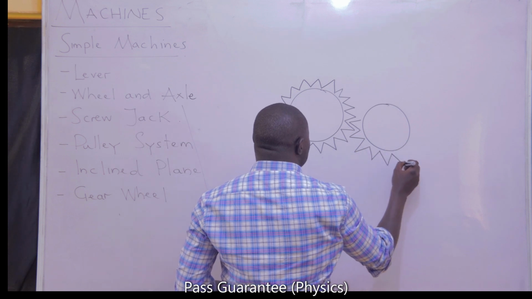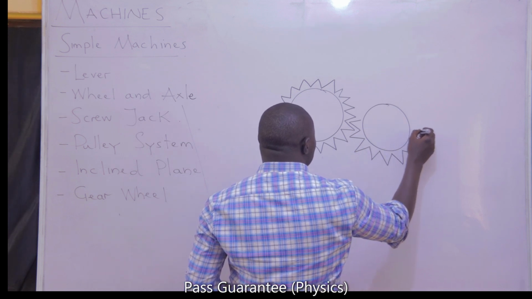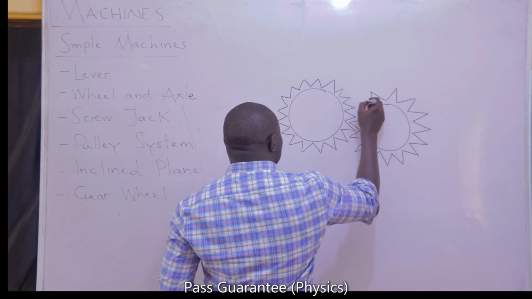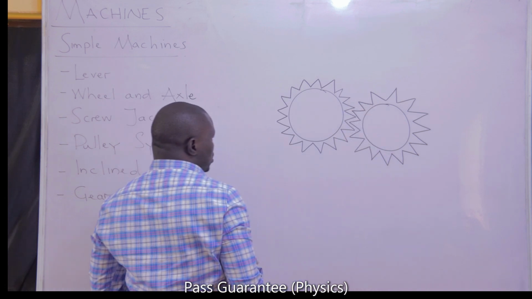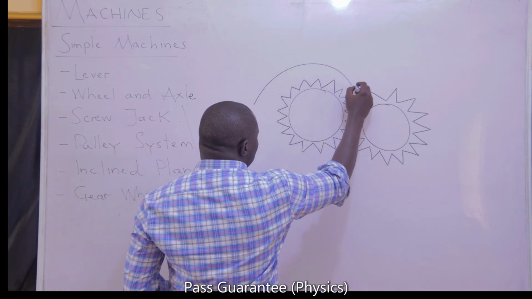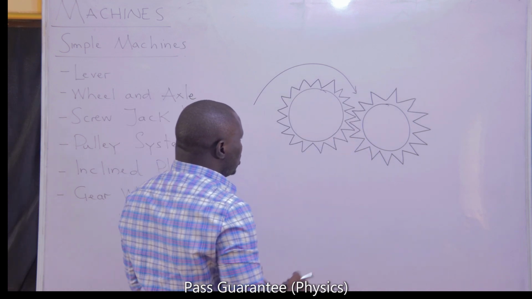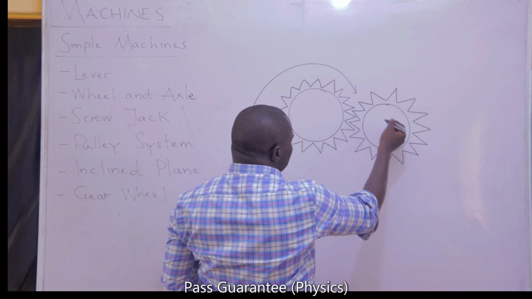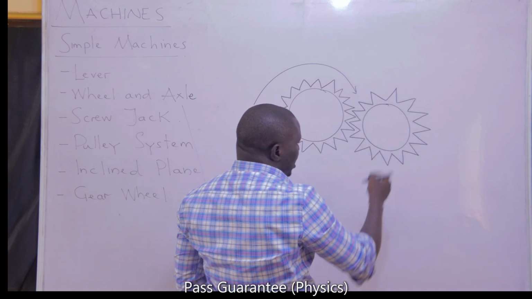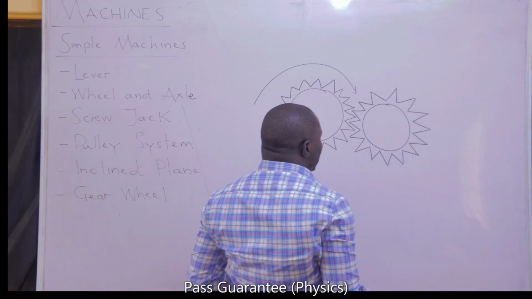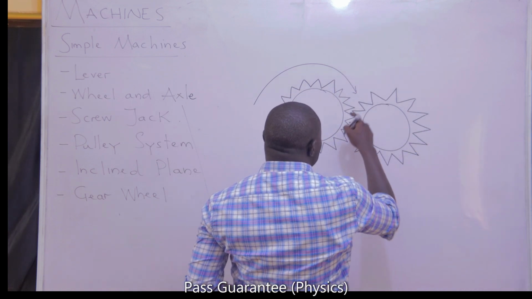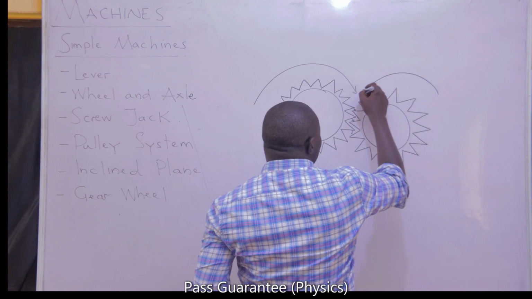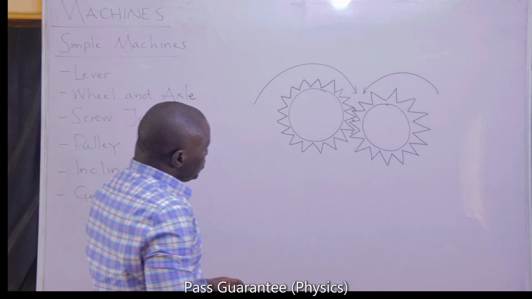What we use gear for most times in machines is to transmit motion from one object to another. When a gear rotates in a particular direction, because the teeth are connected, it is possible for them to continue to transmit the motion to the other gear. There can even be a connection of up to 3, 4, 5 gears. Knowing fully well that when this rotates, the connected edges will help to drive the other parts too.